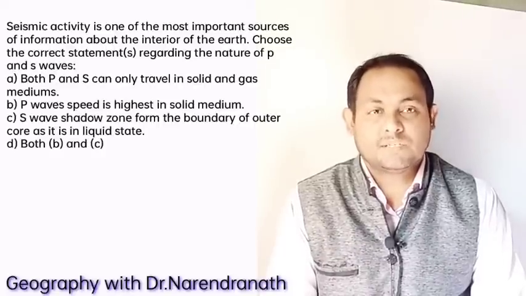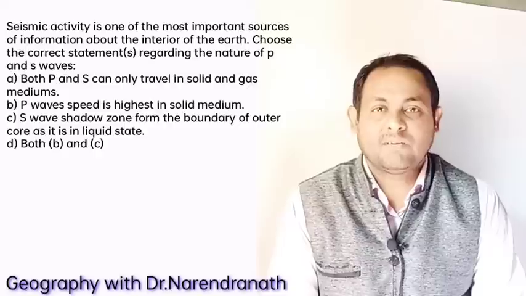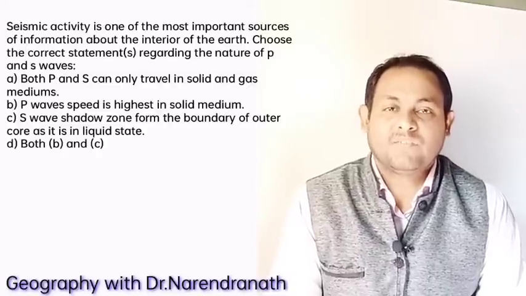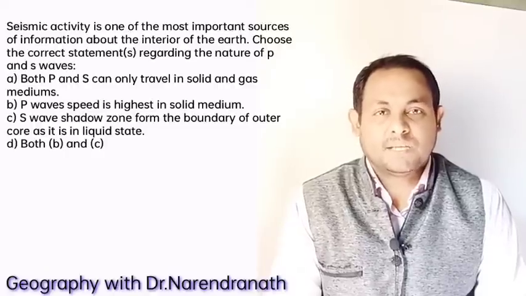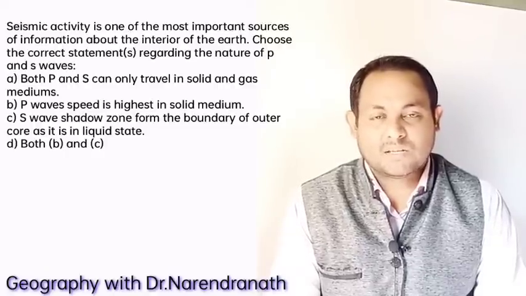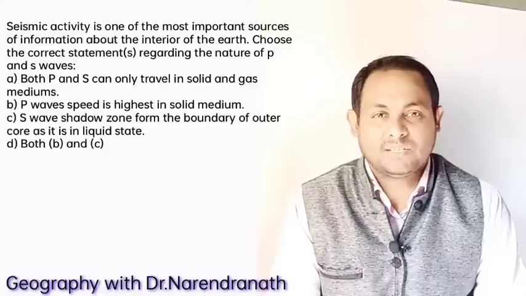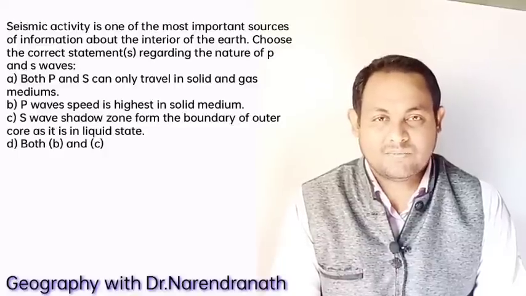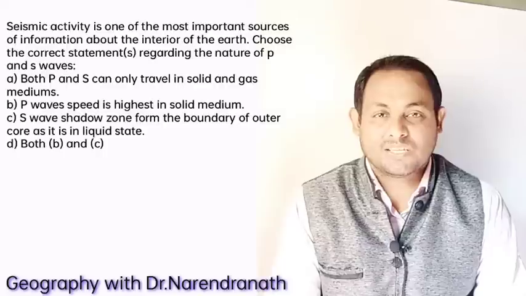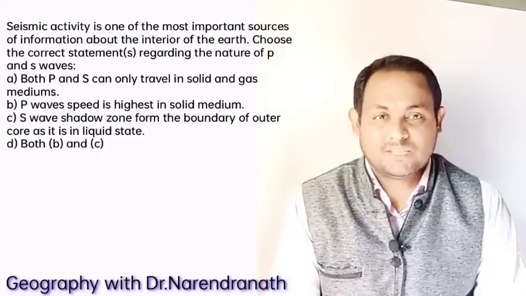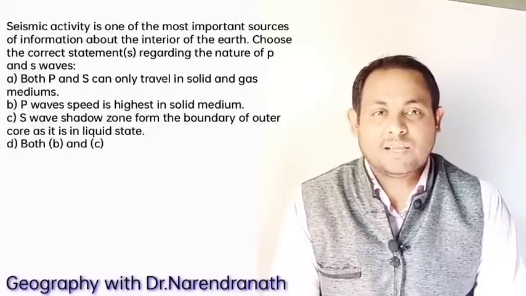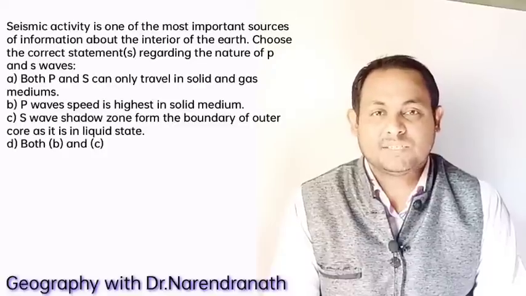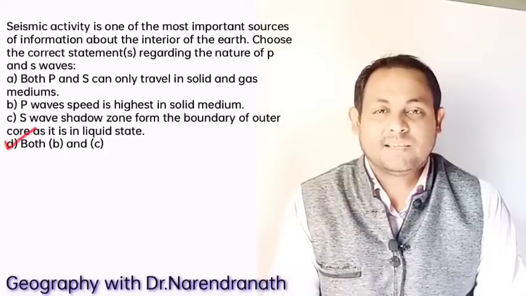And this can travel through any type of material, including fluids, and can travel at nearly twice the speed of S waves. Secondary waves are shear waves that are transverse in nature, and S waves can travel only through solids, as fluids do not support shear stress. S waves are slower than P waves, and their speed is typically around 60% of that of P waves in any given material.